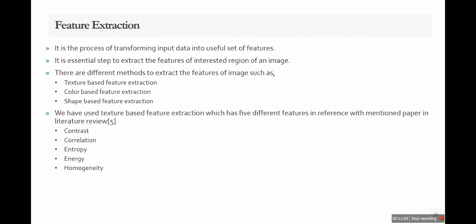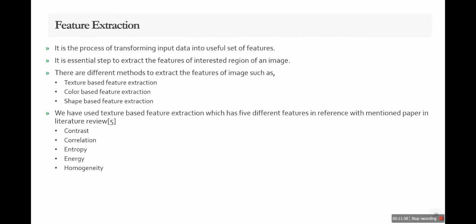After that, the next step is feature extraction. As we know, for classification purposes, we can give our original image as an input, and also we can give a number of features as an input. For both results we are using a number of features as well as the original image. Here we are extracting the features from our original image, and then in the next step we will give these features to our classifiers. Feature extraction is the process of transforming input data into a set of features.